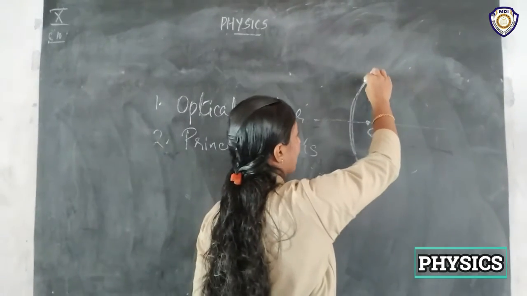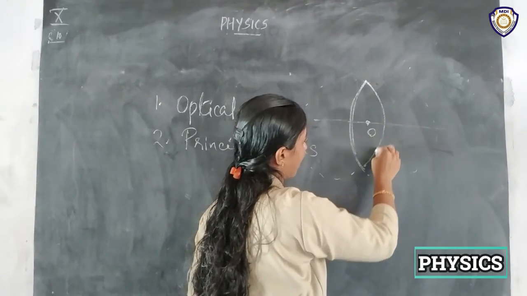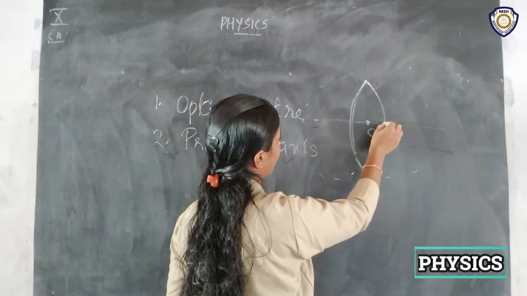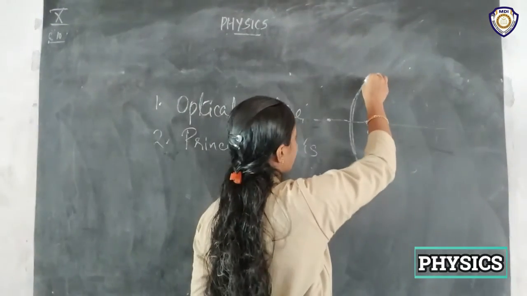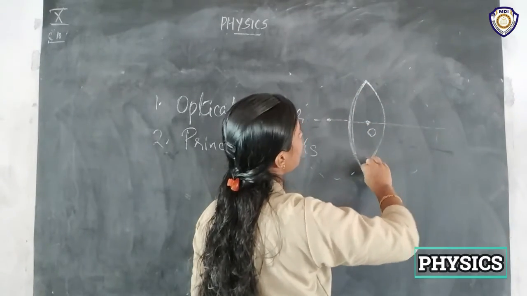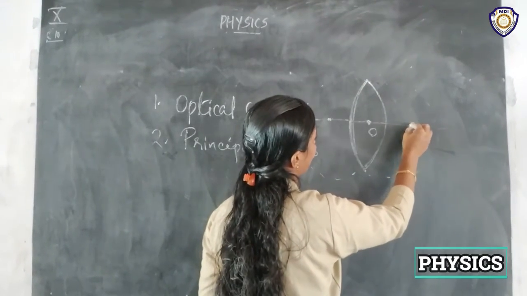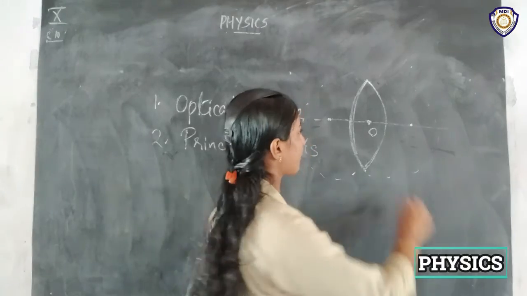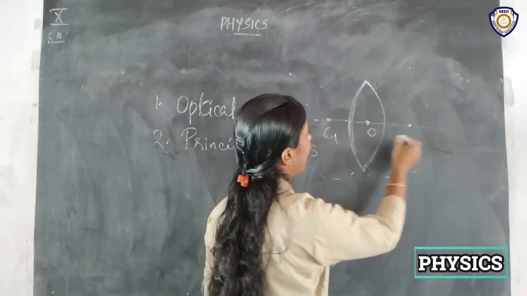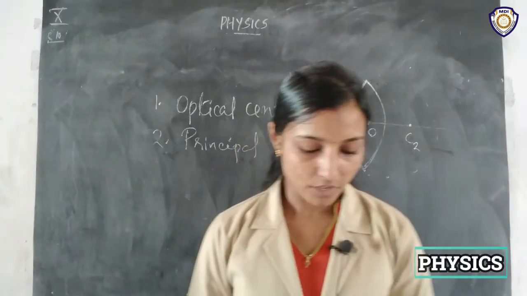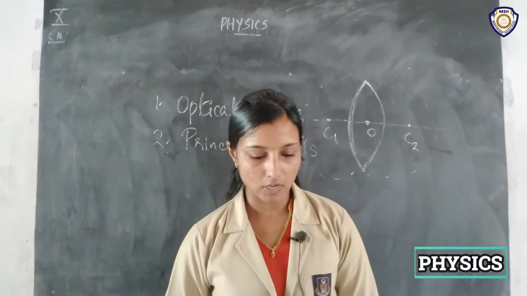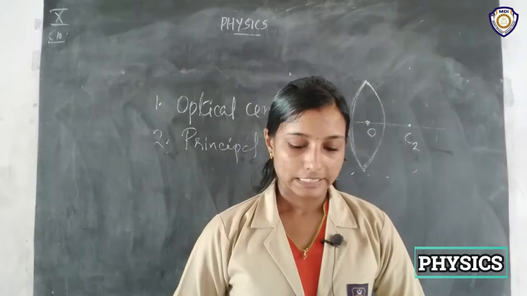So this surface has one center of curvature, that means somewhere here, right? And also this surface has another center of curvature, right? So we can represent this as C1 and this as C2, right? So lenses have two centers of curvature.